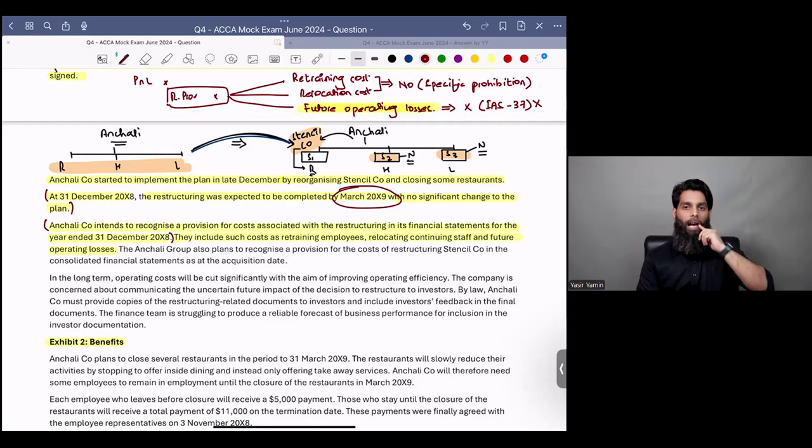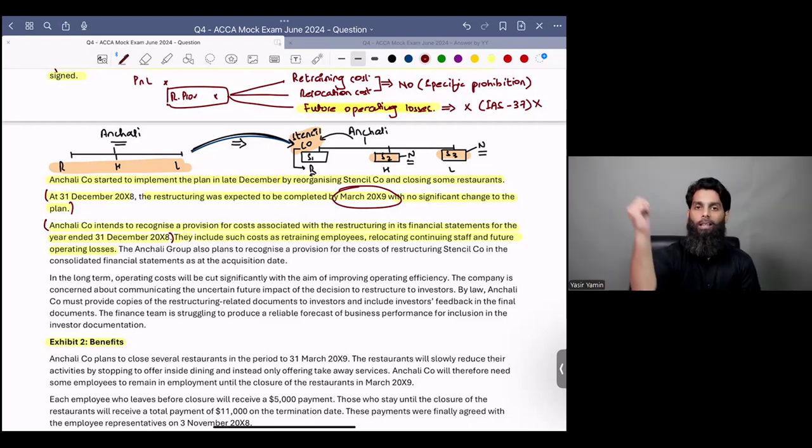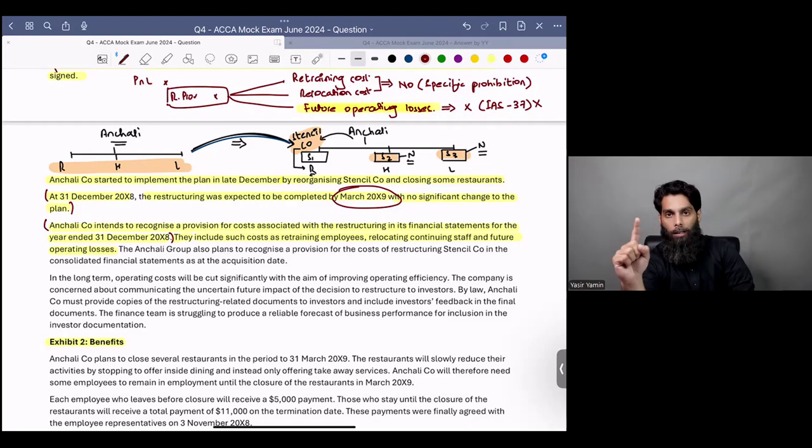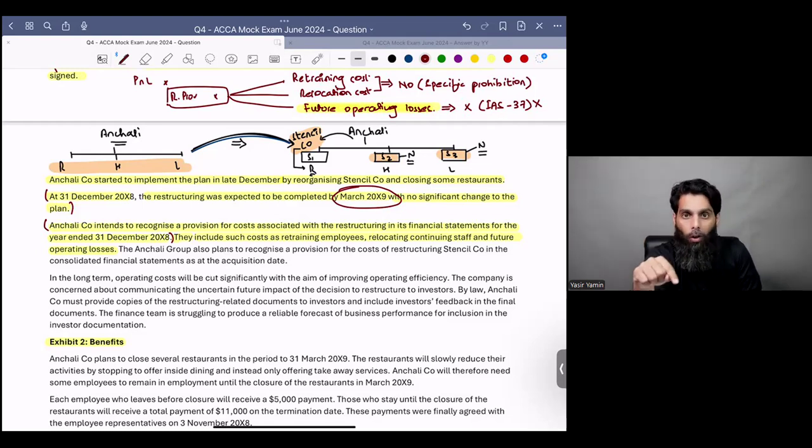Remember IS 37. IS 37 used to say a provision can be recognized when three conditions have been met. There must be a present obligation, either legal or constructive. And there is a probable chance of outflow, and there is a reliable estimate. Now, for future operating losses, there is no by law condition that a company should make a loss.